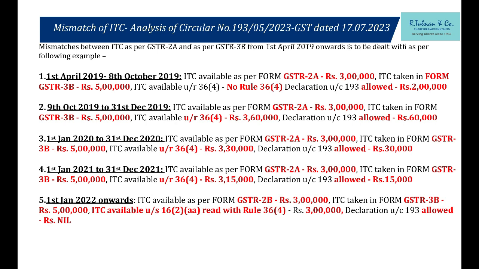Similarly, this is what, sir? 20%. It reduced to 10% in 2020 COVID period. तो 3 लाख रुपया 2A में आया. 3,30,000 तक आप क्लेम कर सकते थे पूरे साल. आपने क्लेम किया सर 5 लाख. ये तो गलत है. So now at this point in time, the department will say ठीक है 3 लाख तो मैं छोड़ रहा हूँ because 2A में है आपका, 30,000 भी मैं छोड़ सकता हूँ because that was your eligible credit at that point in time. But I will not allow you 1,70,000 because you have violated the rule.